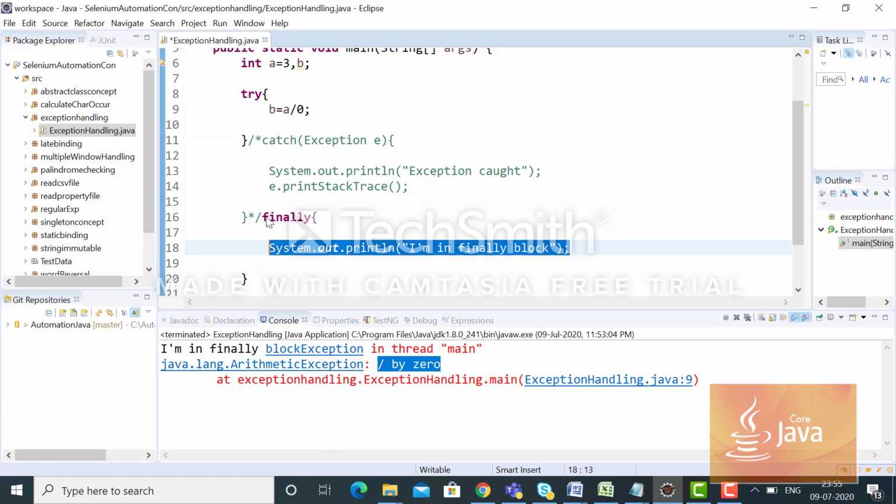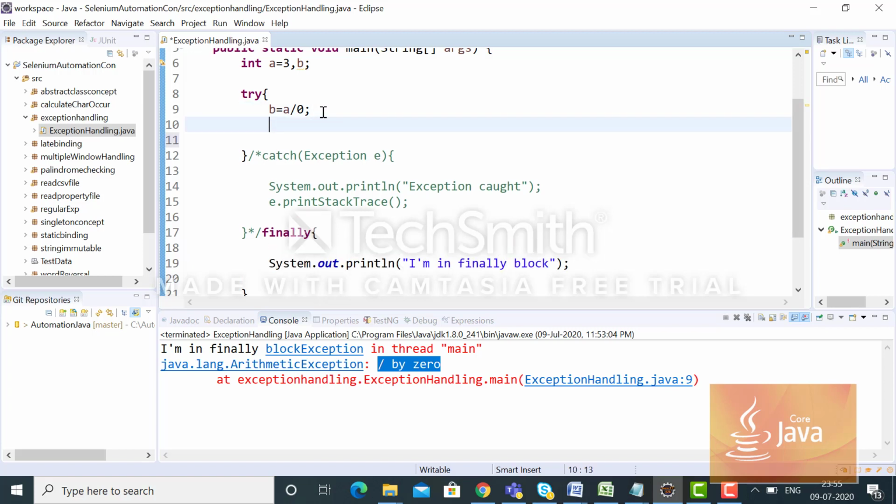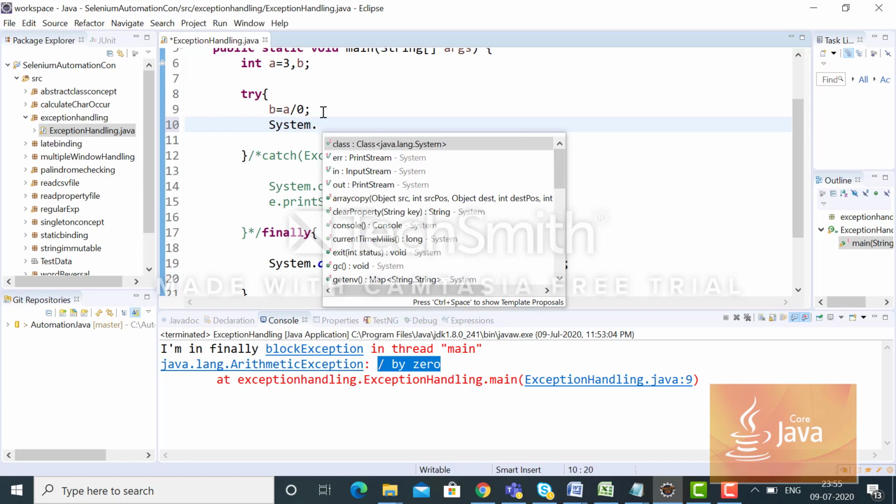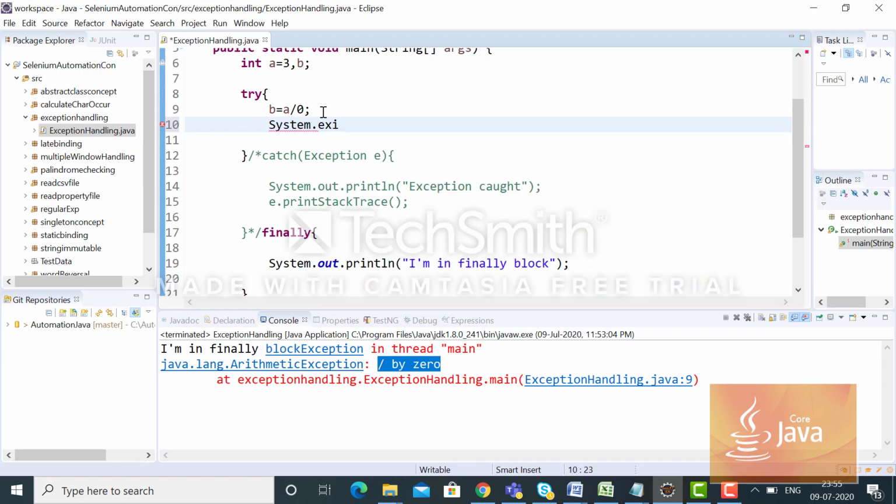Because try without finally is not possible, obviously I have to use finally, but I don't want to execute the code written within the finally block. Is it possible? Let's see. What I have used over here is System.exit(0).